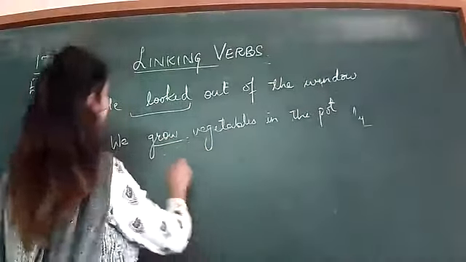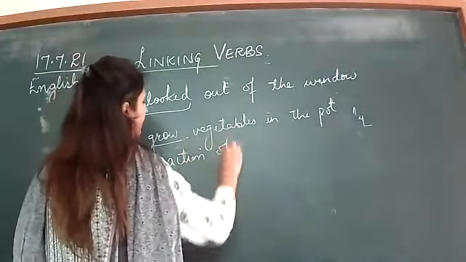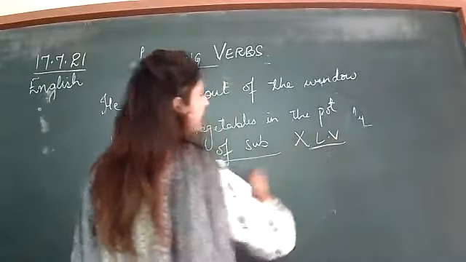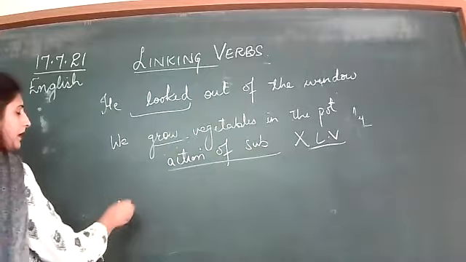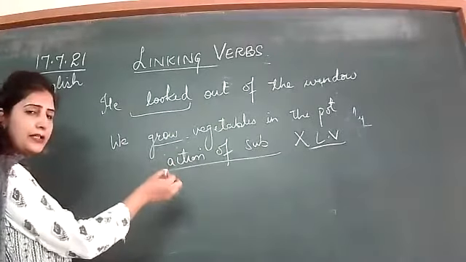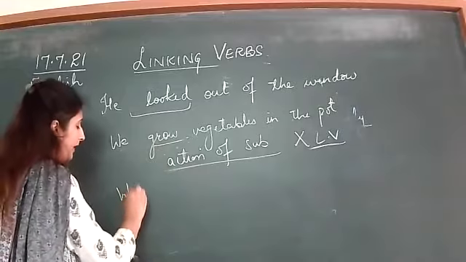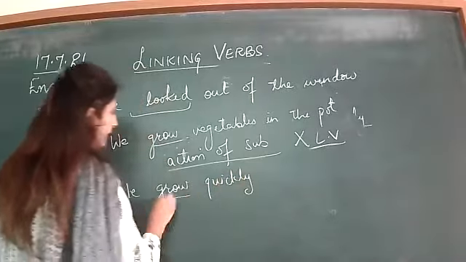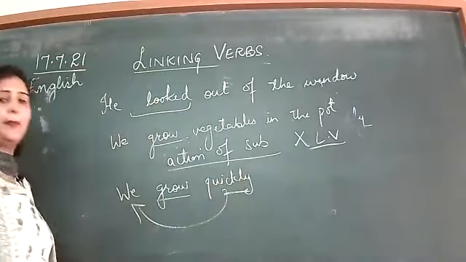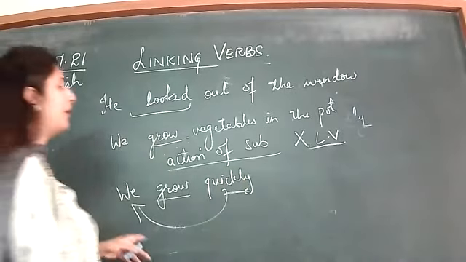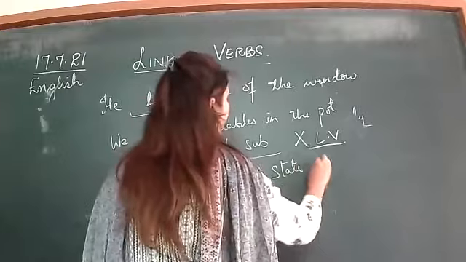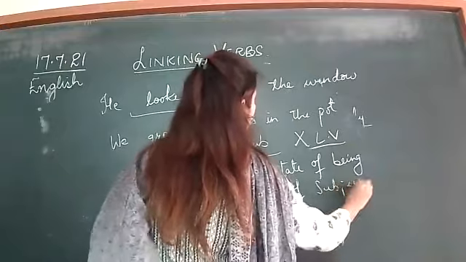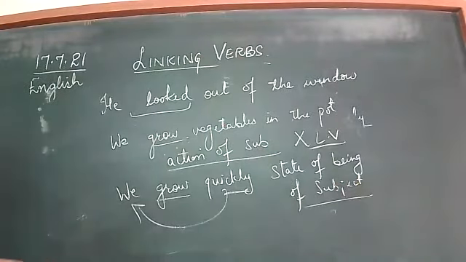So this grow only tells us about the action of the subject, so this is not a linking verb. We don't call it a linking verb. But if I change it, for example, we grow quickly, here this quickly is telling us more about we. It is telling about the state of being of the subject. So this is the reason why it is called a linking verb.